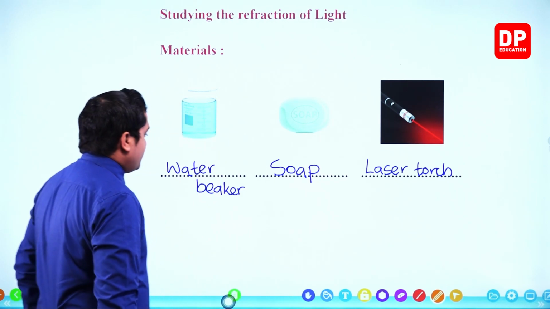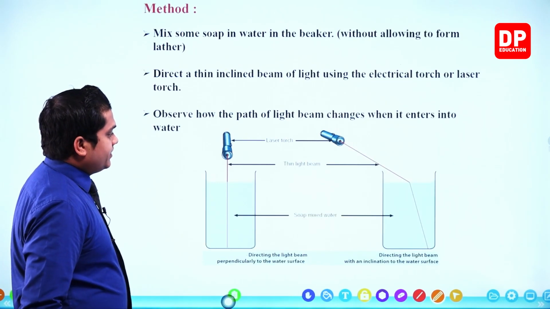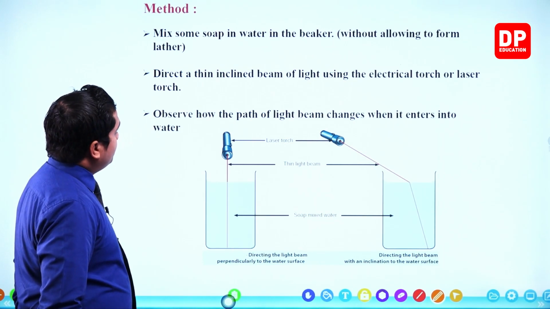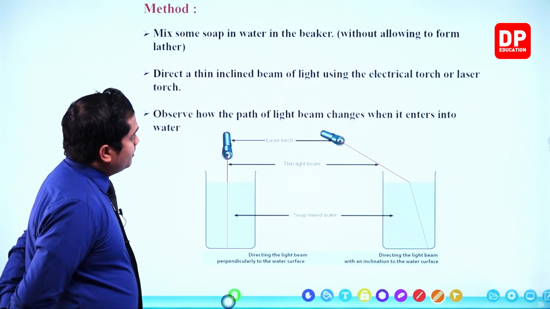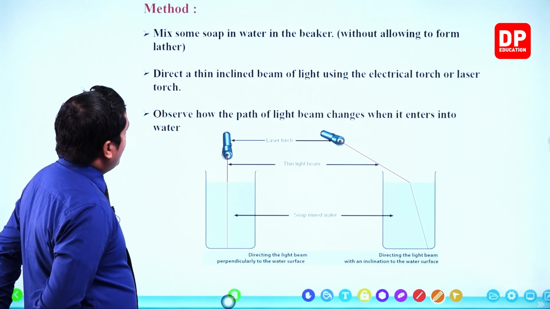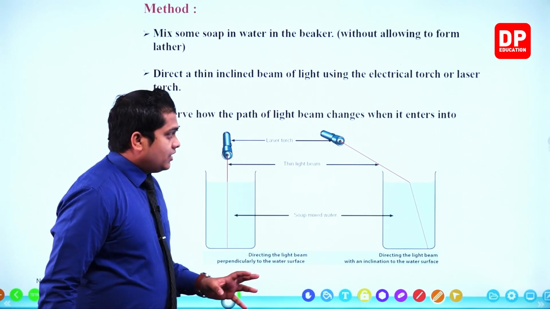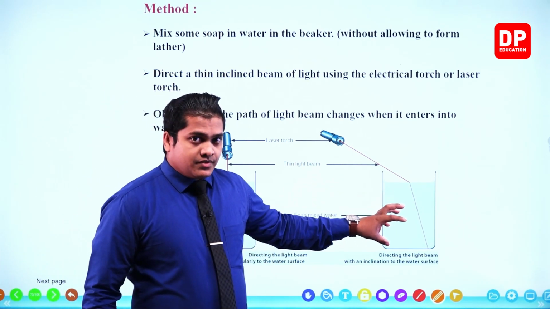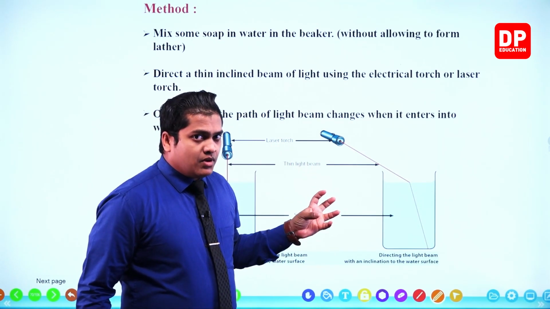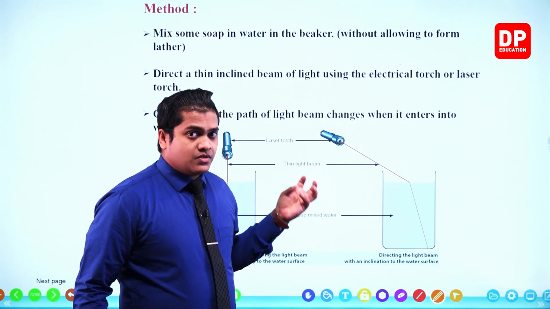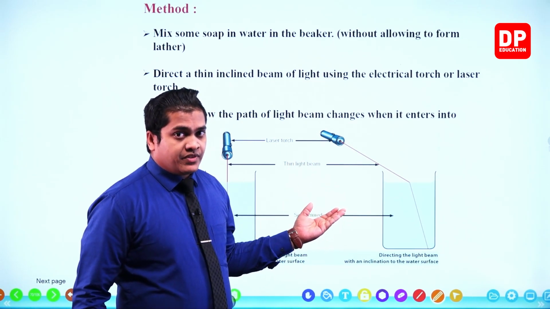So let's head on to see the method. Here it is given, the method. Mix some soap in water in the beaker without allowing it to form lather. That means, my dear children, you know that when soap dissolves within the water, some amount of lather-like substance is going to be created within the water.